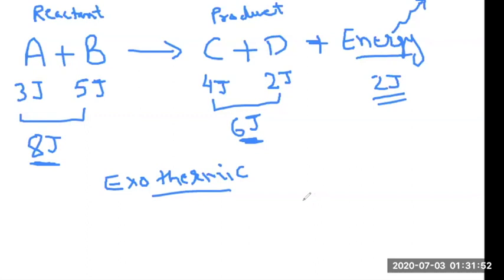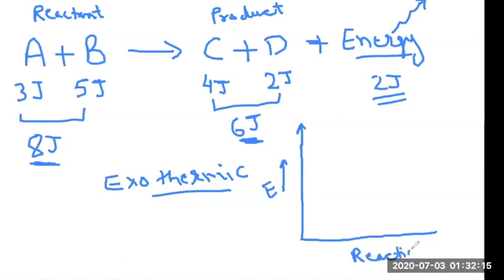So we can make one graph over here. Let's say the y-axis tells you energy, E, increasing upward, and this is your reaction time or reaction progress. Can we make this kind of graph?